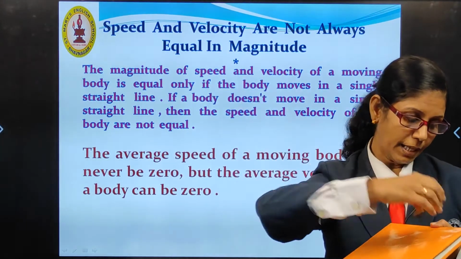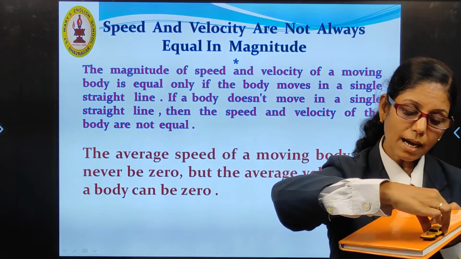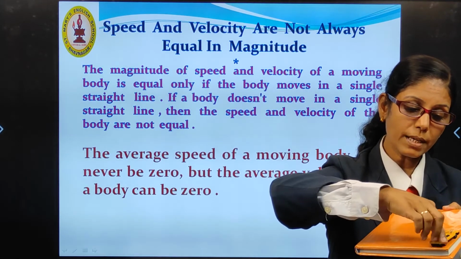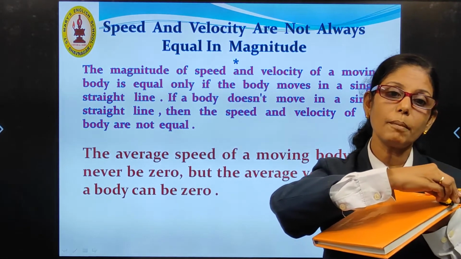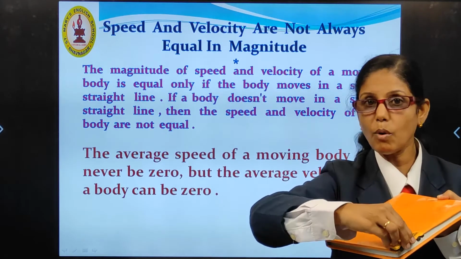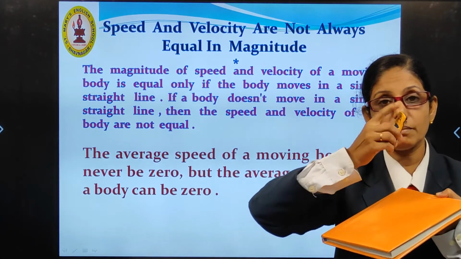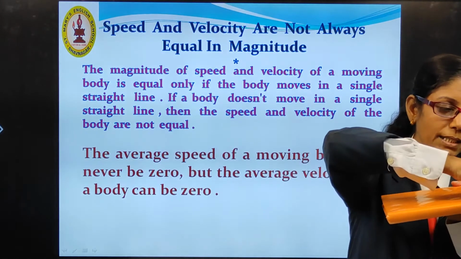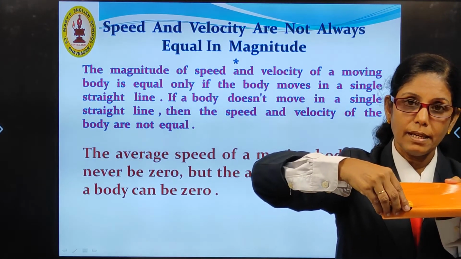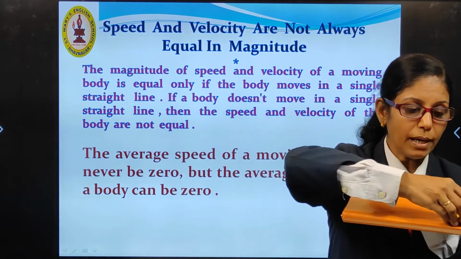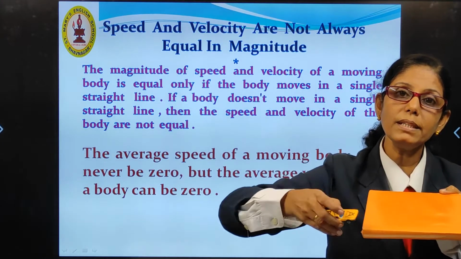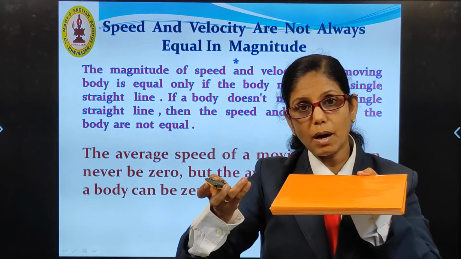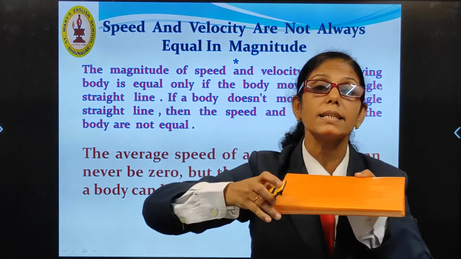Now, in certain other cases, speed and velocity are different. For example, here, maybe the distance travelled is this way. Now, suppose the vehicle is moving in this direction, what happens? Speed in both the cases will be the same. But what about direction? In the first case, it was moving in the forward direction. Now, in the second case, it is moving in the backward direction. Speed remains the same. But direction is different.